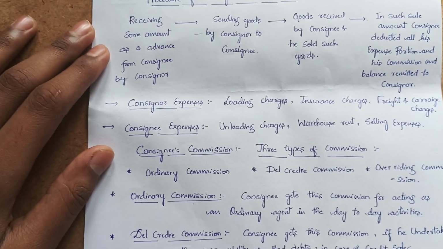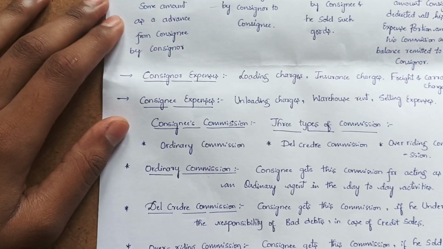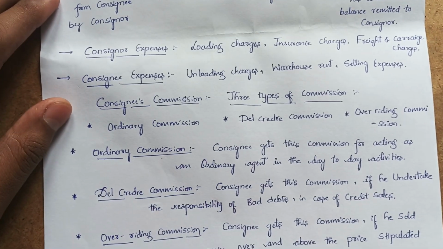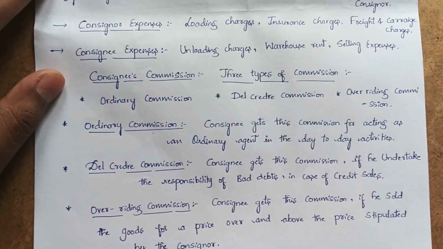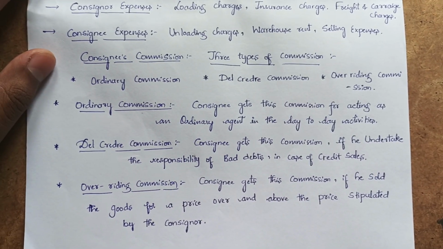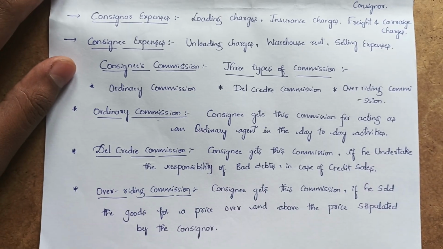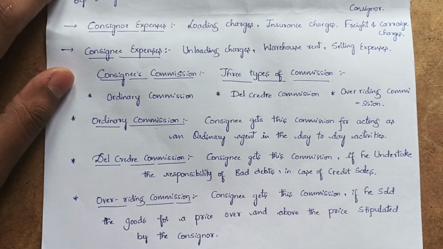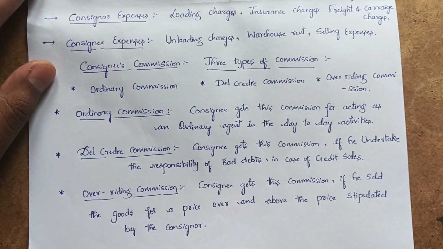And once the consignee is selling the goods, he gets commission. There are three types of commission that the consignee is eligible to receive from the consignor: one is ordinary commission, another is del credere commission, and the third is overriding commission. Ordinary commission is a simple, normal commission. He gets it for acting as a normal agent in day-to-day business activity. There is no need for doing anything extra; he is simply acting in the normal day-to-day business activity.